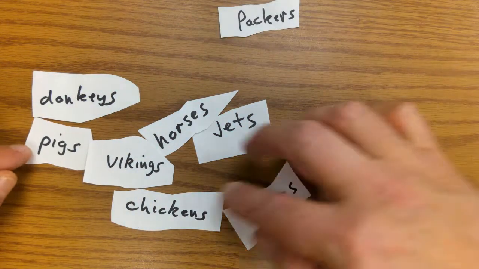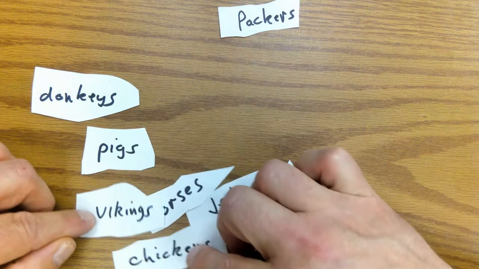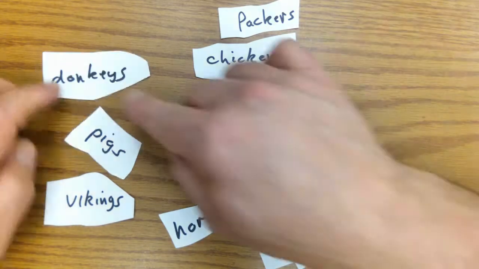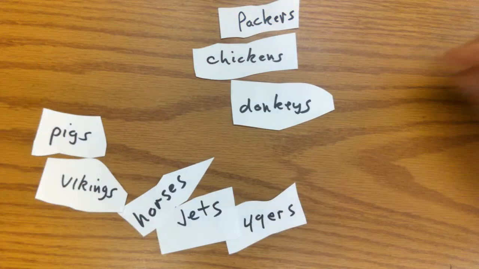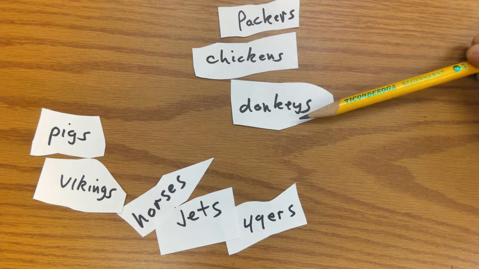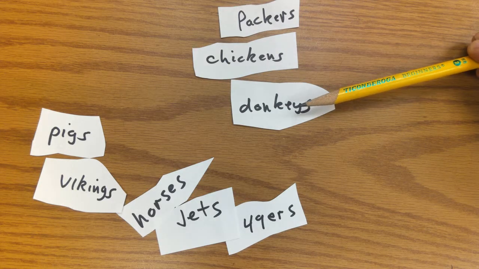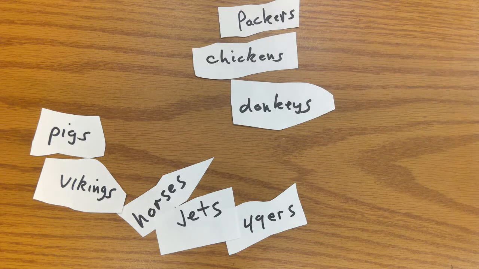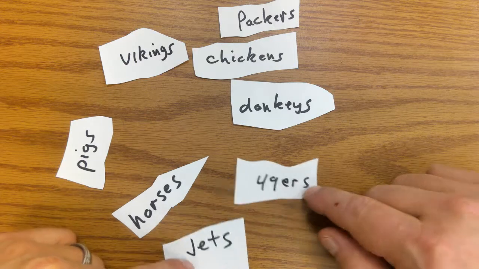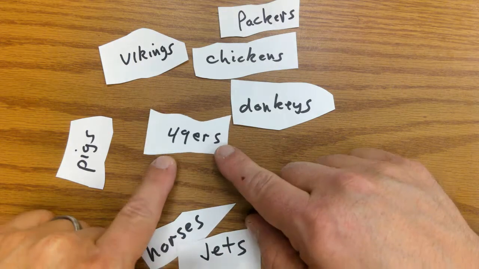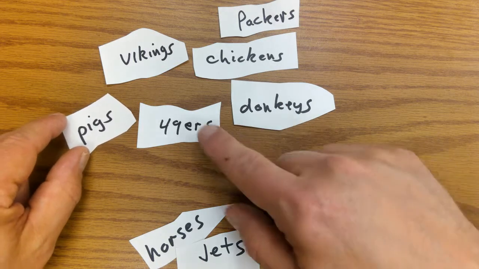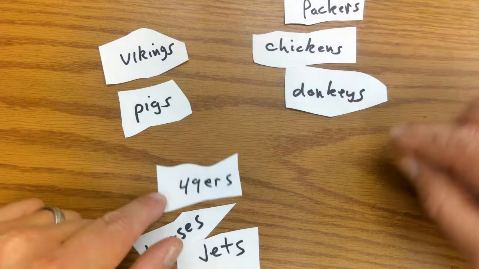Here's Packers. Maybe Packers, chickens, and donkeys. Is this the group? Is it because Packers fans are chickens and act like donkeys? Well, maybe that's true, maybe not. I don't think so, because I also see Vikings, 49ers. What does a 49er have to do with a donkey or a pig? Would these go together? No.